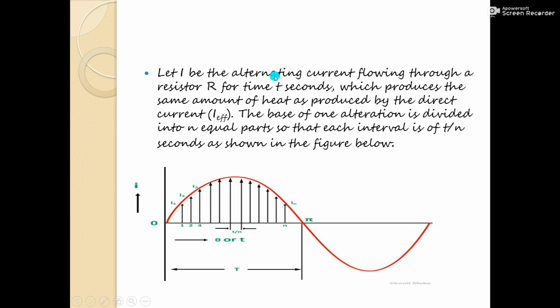Let i be the alternating current flowing through a resistor R for time t in seconds, which produces the same amount of heat as produced by the direct current. The base of one alternation is divided into n equal parts so that each interval is of t by n seconds, as shown in the figure below. So this is i1, i2, i3 and so on. If you take the root of the mean of the squares of all these values, you will get the RMS value of current.